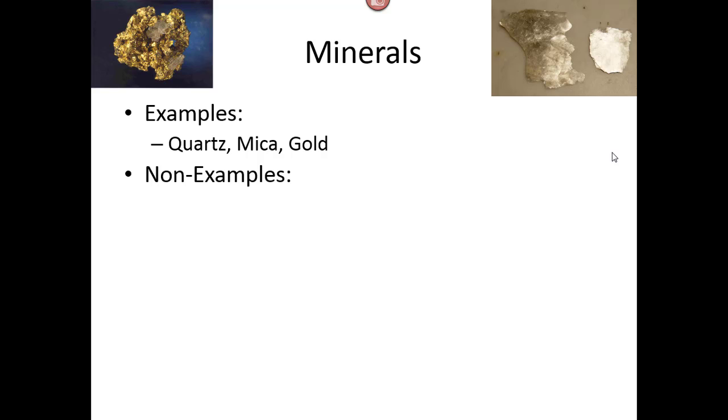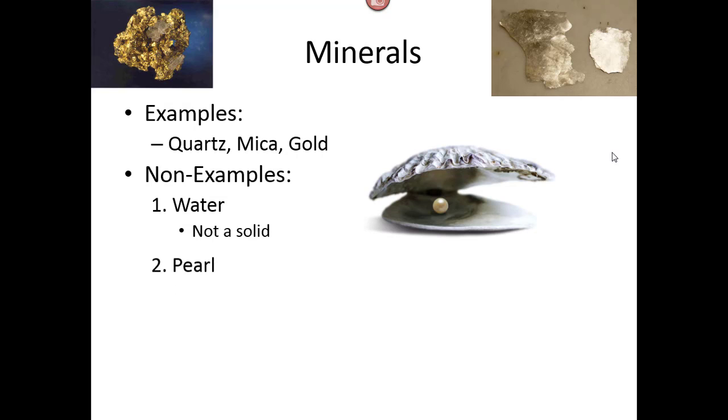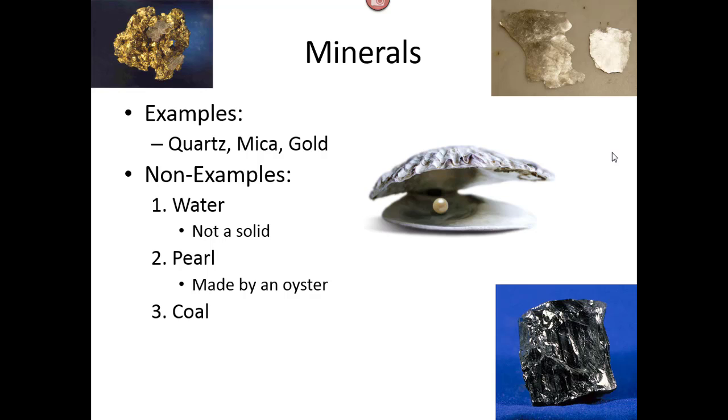Things that are examples of non-minerals, or things that you might think are minerals at first but that don't meet the qualifications. Water, because it's not a solid. A pearl, because it's made by an oyster, which is alive. Coal, which is made from plant remains that have been buried and under pressure for a very long time.